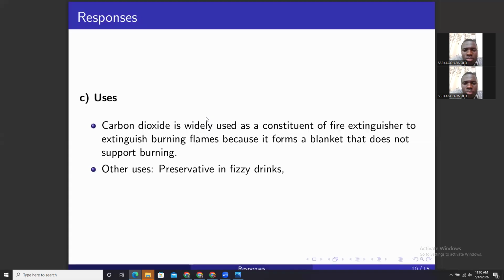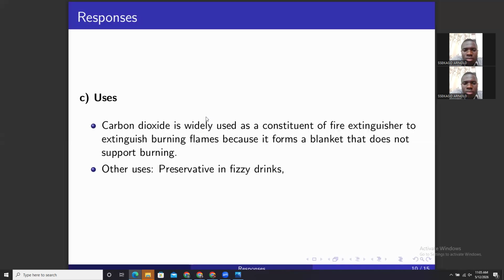Then other uses: it is used as a preservative in fizzy drinks. Why? Carbon dioxide does not support the activity of bacterial microorganisms. Gases like oxygen support the work of aerobic bacterial microorganisms, which need oxygen.